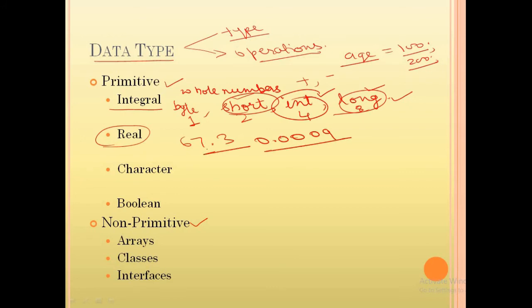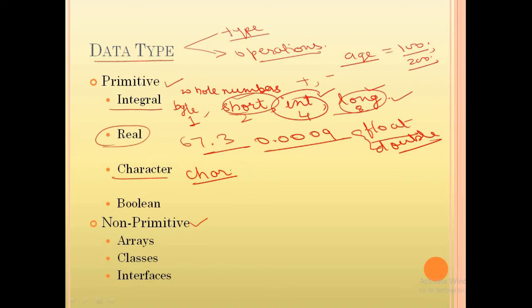These type of values we can store with the help of the real data type, and there are two variations. We can have float and double. Again, the difference is only in the range and the size of these two data types. Then there is character. Character, we declare it with the help of char. This is the keyword.